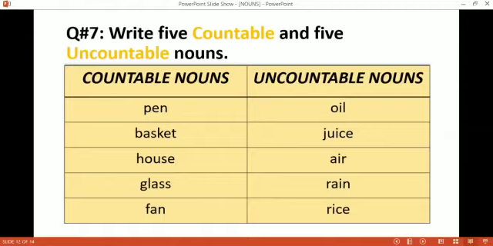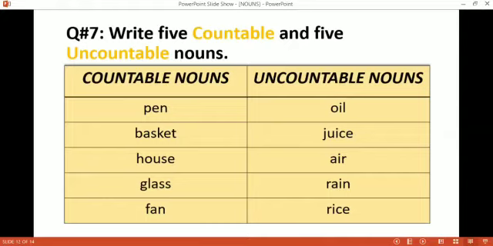House. There are 20 houses in our lane. We can count the houses. Glass. There are 5 glasses on the table. We can count the glass. Fan. There are 2 fans in this room. We can count the fan. So the things which we can count are called countable nouns.